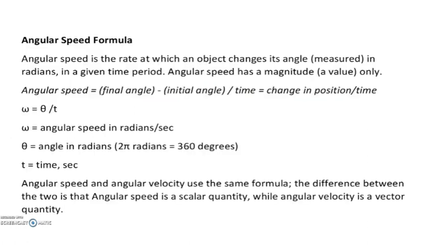Okay. Next one, angular speed formula. So angular speed is the rate at which the object changes its angle. Okay, so we have seen the normal speed and normal velocity. Angular speed means it is a rate at which the object changes its angle in radians. So the angle is actually represented in radians. So if you take the angular speed, it is actually final angle minus initial angle by time. So the angular change in a given time period is the angular speed. So how much is the change in angle within the given time period? That is called angular speed.